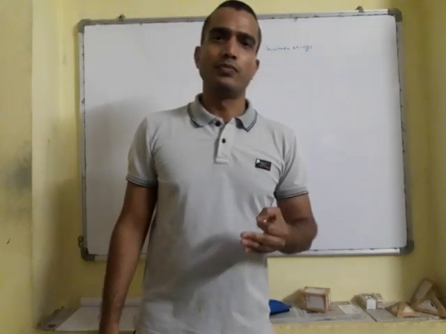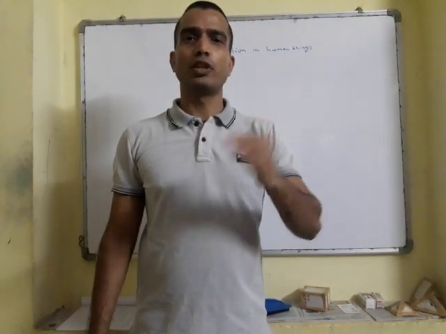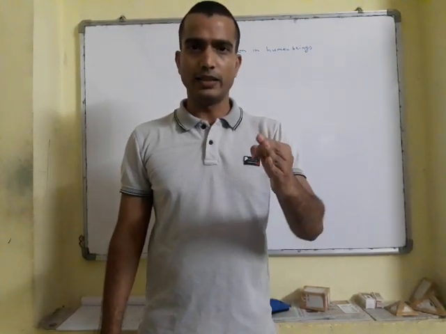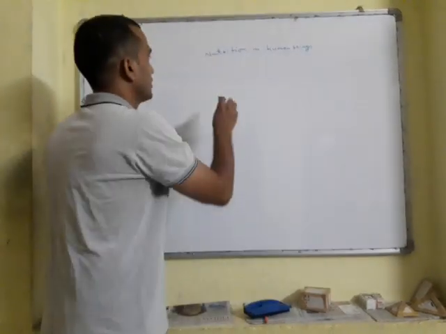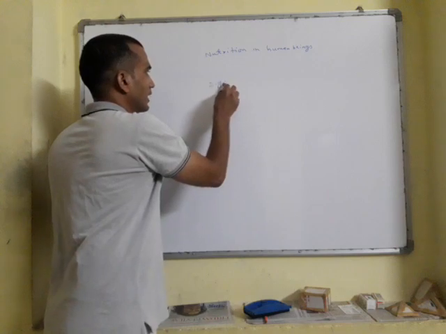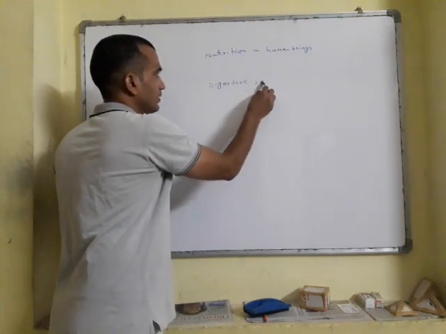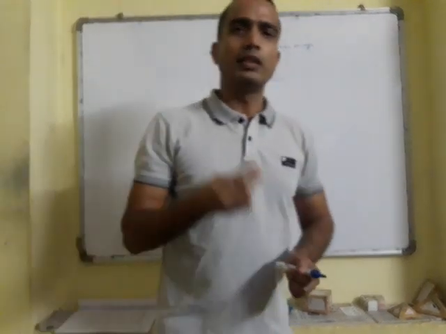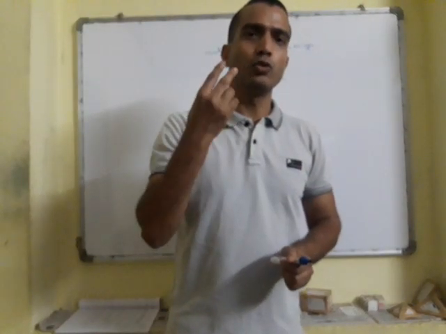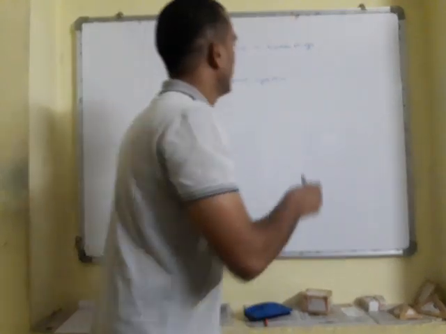Digestive system is responsible for nutrition in human beings. Which system? The name of the system is digestive system. The digestive system consists of two components.